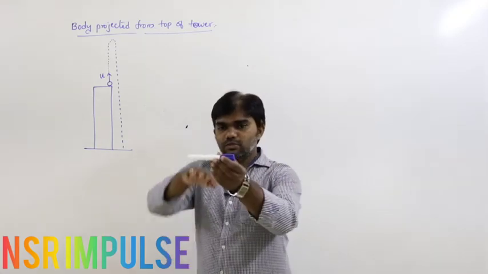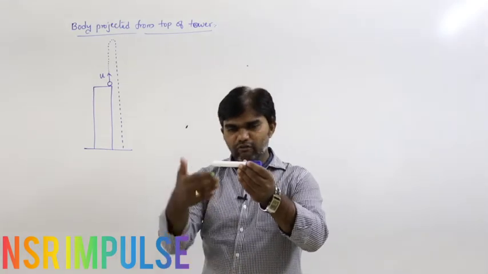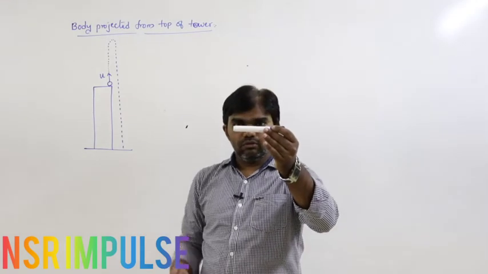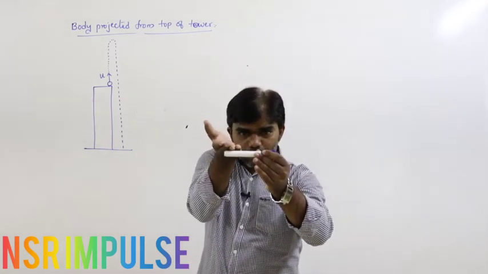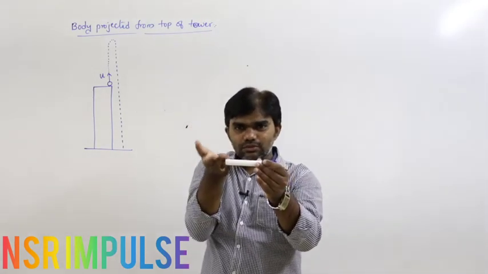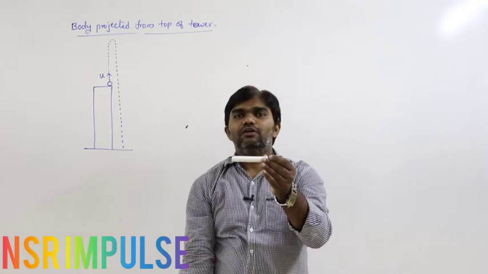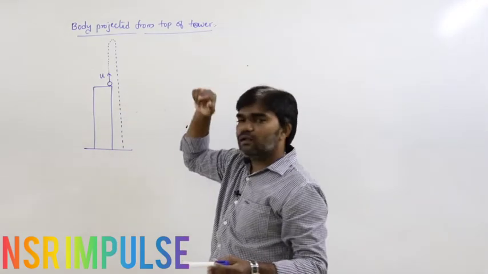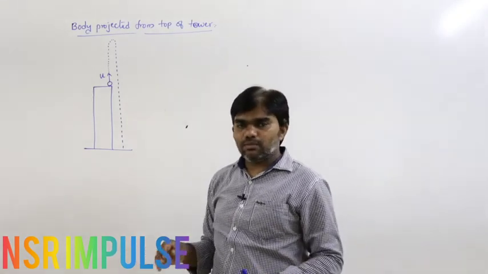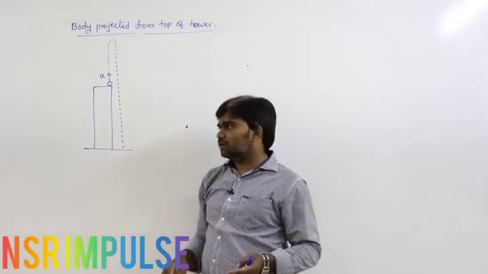See here, this is a certain height from the ground. Let us say it is 2 meters height from the ground. From this point onwards, if we project the body upwards, what happens? It moves upwards and again downwards. This is the way the body moves. This is the motion of the body. Till now we discussed body projected upwards from the ground and body dropped or thrown from a certain height.